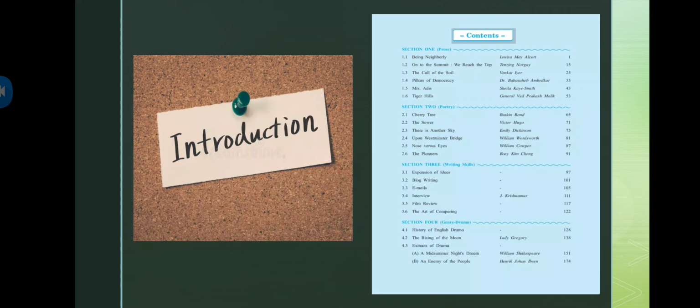Then coming towards section 2, there is poetry. The whole section is based on poetries only. And from the second section, 2.6, The Planners, has been removed from your syllabus. Is it clear? And then moving towards the third section, that is based on the writing skills.